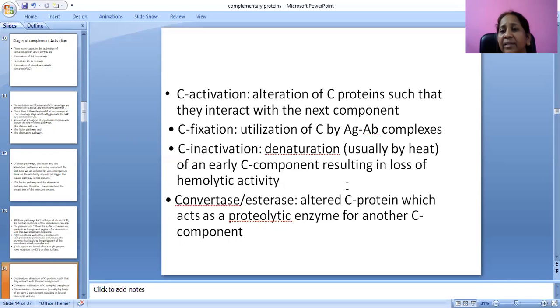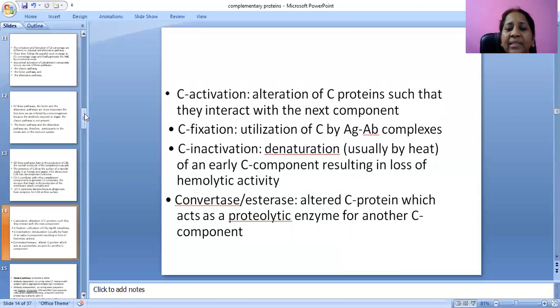At a temperature of 56 degrees or above, complement proteins will be inactive for a period of 30 minutes. So in C inactivation, whenever the temperature is high, it results in loss of hemolytic activity. Convertase or esterase: an altered C protein which acts as a proteolytic enzyme for another C component.